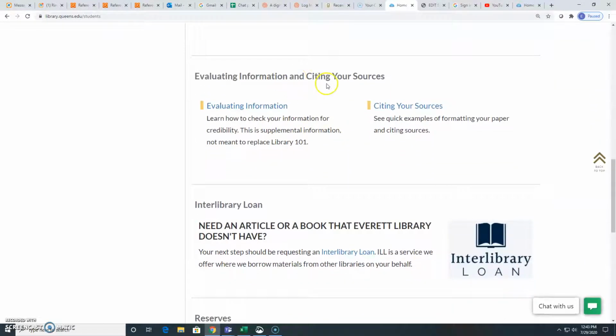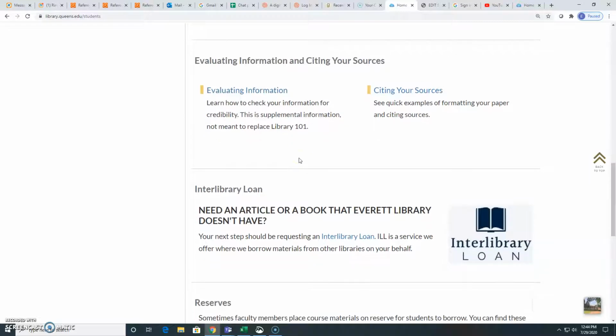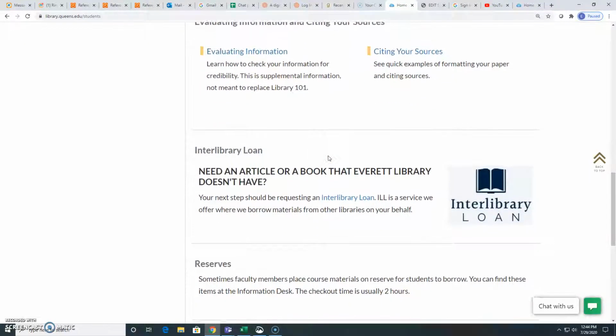Then we have evaluating information and citing your sources pages. These are very helpful for you. Evaluating information gives you strategies on how to make sure the information you find is valid and how to vet that information. Citing your sources gives you information on how to cite in MLA, APA, and Chicago.